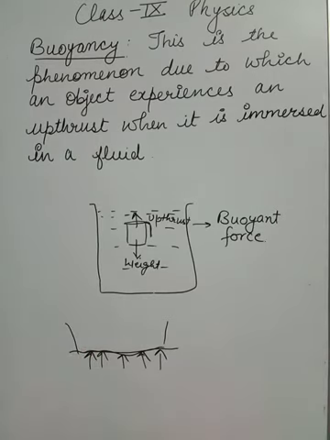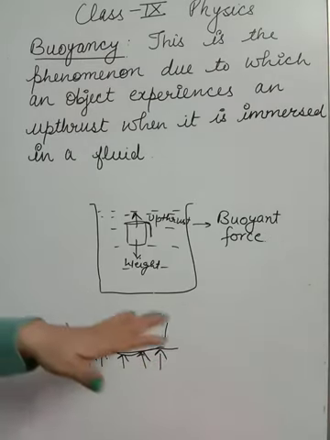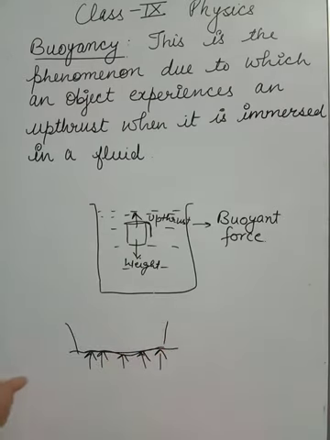So that is why whenever a ship enters from a freshwater river to the salty sea, its level rises, and when it comes to a freshwater river from the sea, in that case its level falls a little bit. So the buoyant force experienced by any object also depends on the density of the fluid. Again I am recapitulating that the more the density, the more the buoyant force, and the lesser the density, the lesser will be the buoyant force experienced by that object.